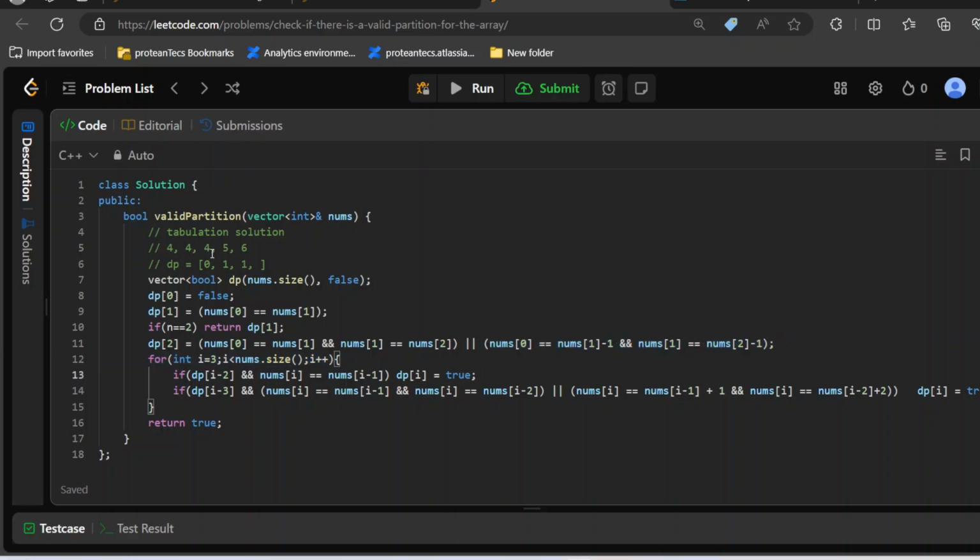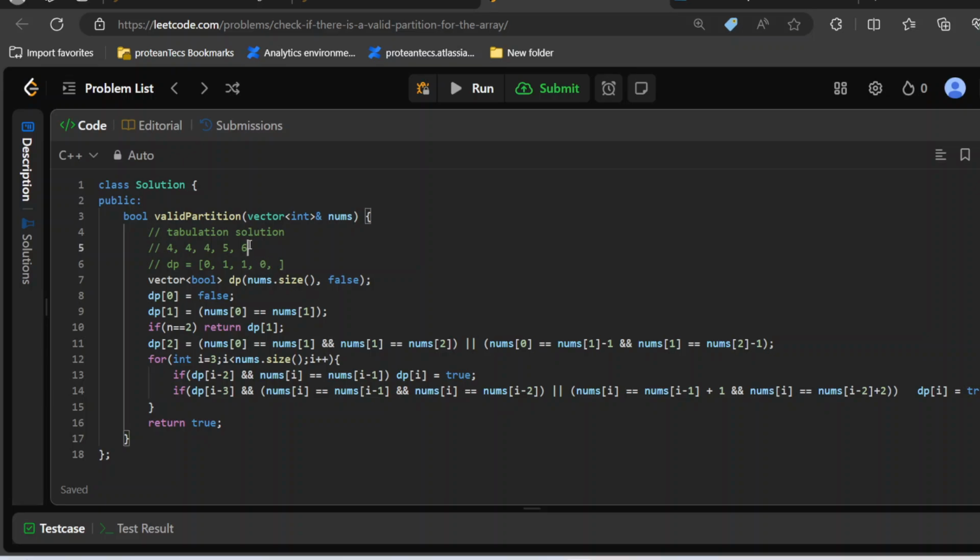Now I'm coming to index 3 and I need to check this. Is dp of I minus 2 true? Yes, this is true. And nums of I is equal to nums of I minus 1? No, it's not the case, so I'm not going to go inside this branch. And if dp of I minus 3 is true? No, this is also not true, so it's not going to go, and it's going to be 0 over here.